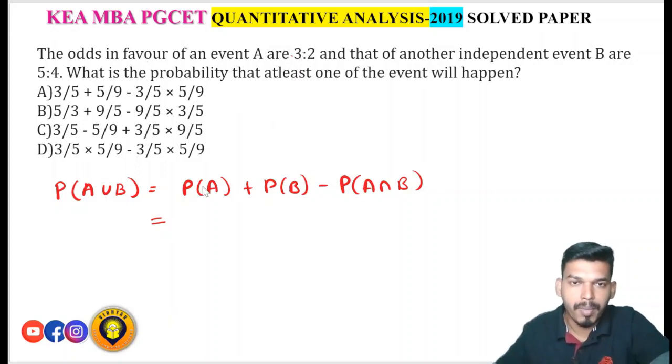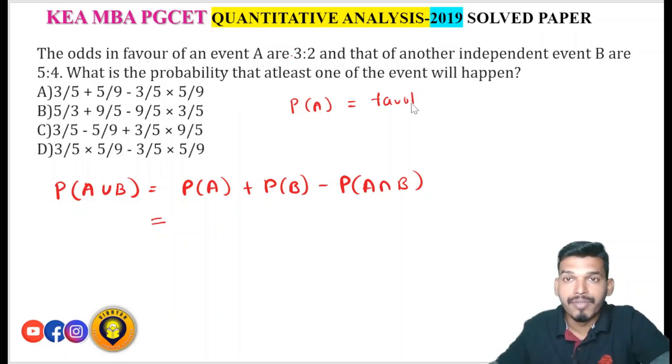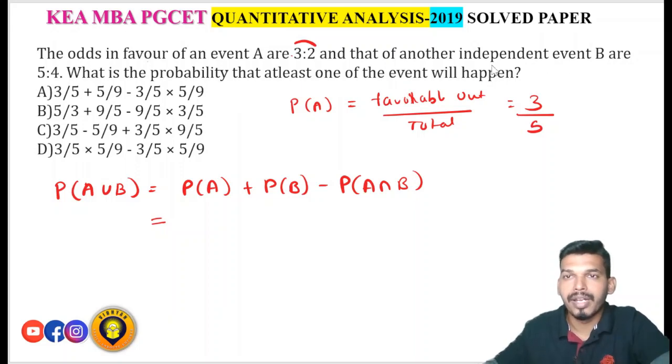Probability of A is nothing but favorable outcomes of event A divided by total outcomes. So favorable outcome is 3, total outcome is 3 plus 2, which is 5. Similarly, for another independent event B, that is P of B, favorable outcome divided by total outcome, that is 5 by 9.